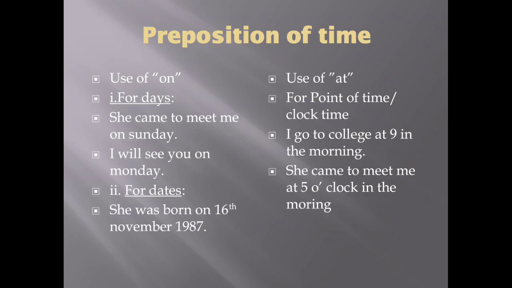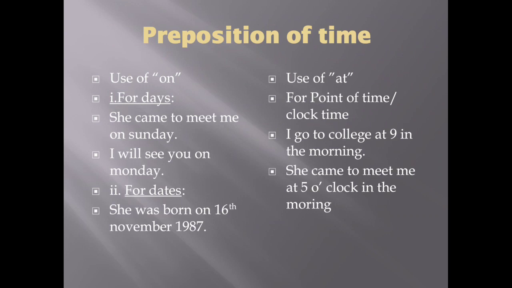Here for midnight also we will use at because midnight is indicated through the clock time. The time around 12 o'clock at night is called midnight. So we will use the preposition at for clock time or a fixed point of time.